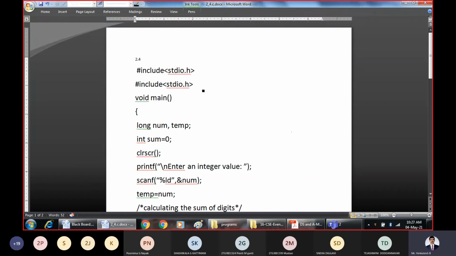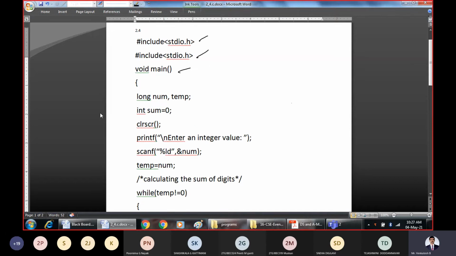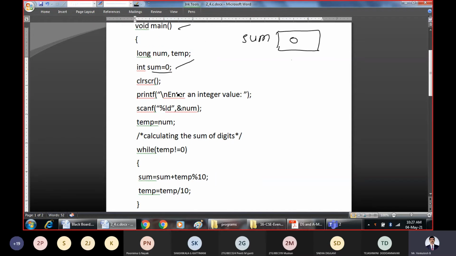We first include the required header file, then the beginning of the main function. Two variables are declared, num and temp. As we are going to find the sum of digits of a number, sum is a variable which is initialized to 0.